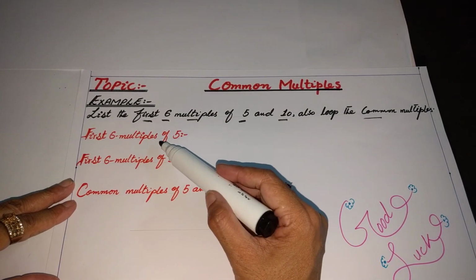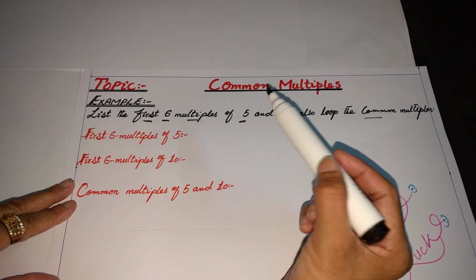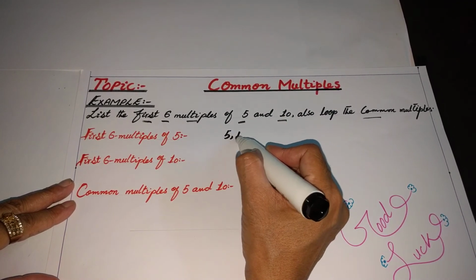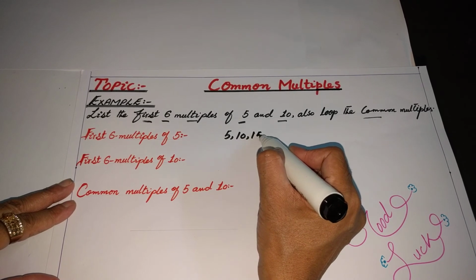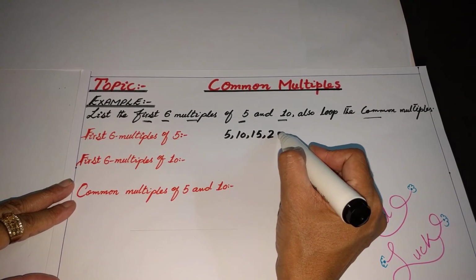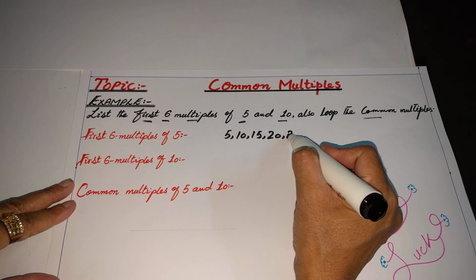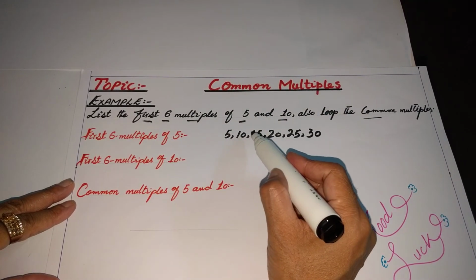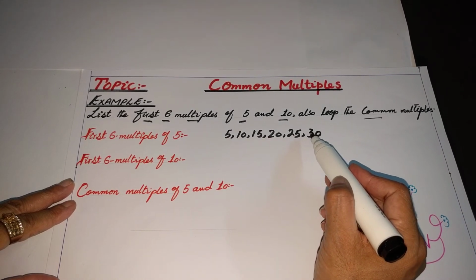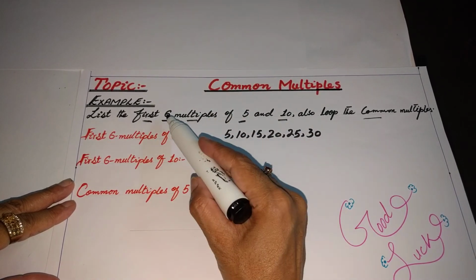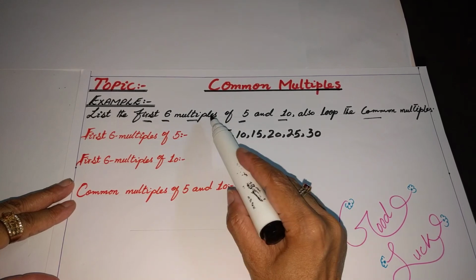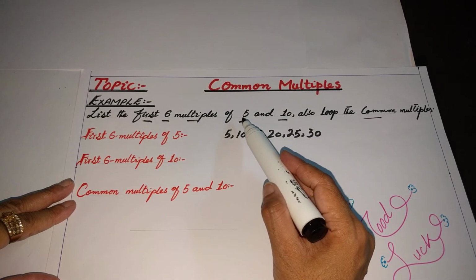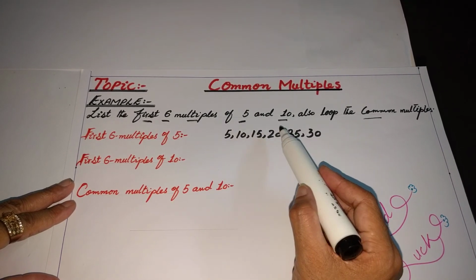So let's start. First 6 multiples of 5: 5 ones are 5, 5 twos are 10, 5 threes are 15, 5 fours are 20, 5 fives are 25, 5 sixes are 30. So 1, 2, 3, 4, 5 and 6. These all are the first 6 multiples of 5. Why the multiples of 5? Because these all numbers are exactly divisible by 5 without leaving any remainder.